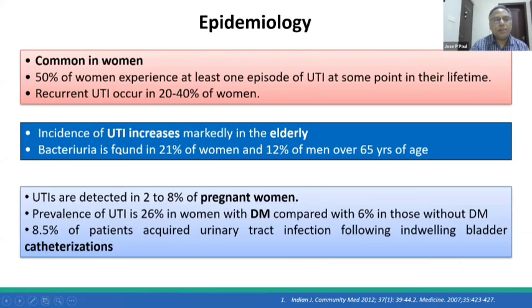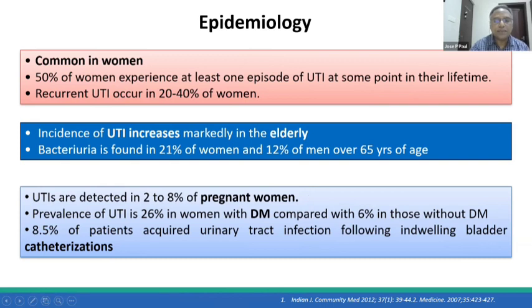Epidemiology: it is common in women, and about 50% of women experience at least one episode of UTI at some point in their lifetime. Recurrent UTI occurs in about 40% of women. The incidence increases markedly in the elderly, with bacteriuria found in about 21% of women and 12% of men over 65 years of age. In pregnancy, this is a real problem.